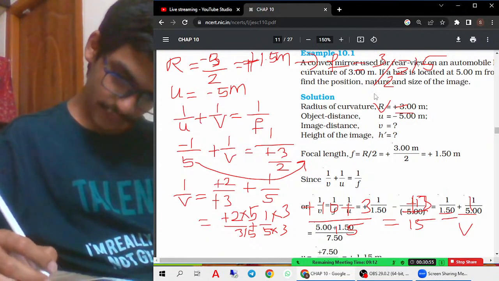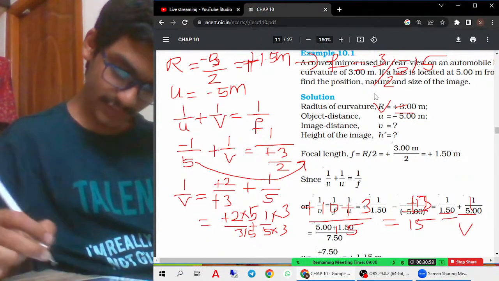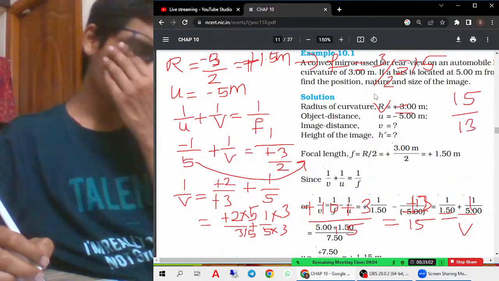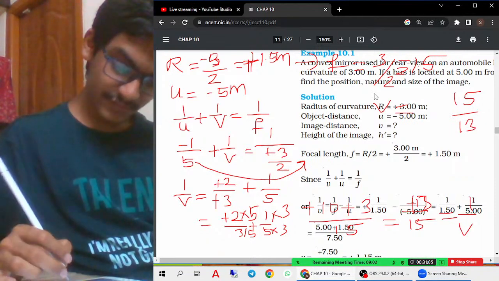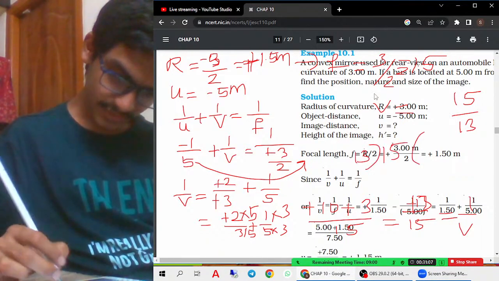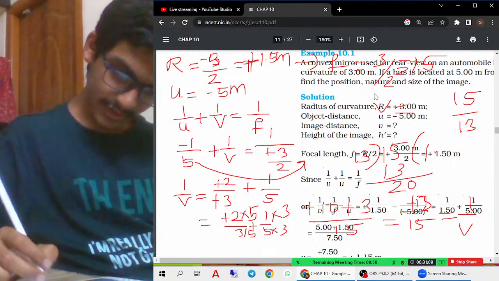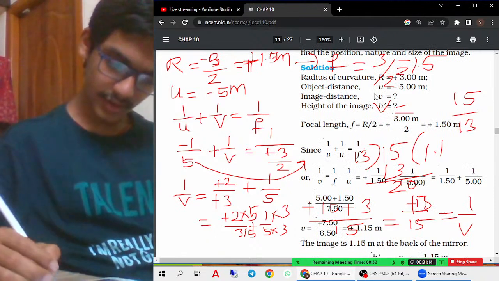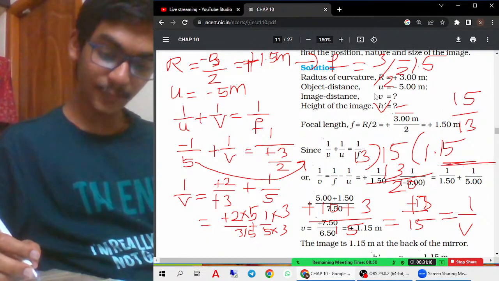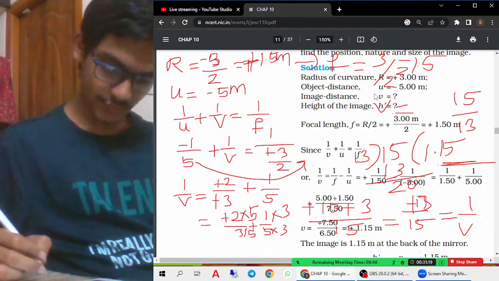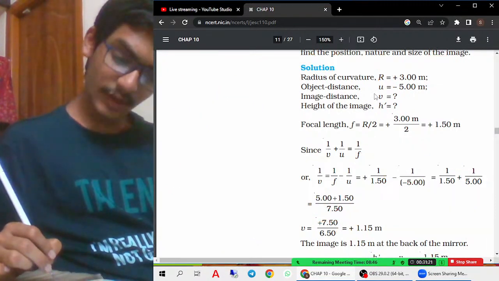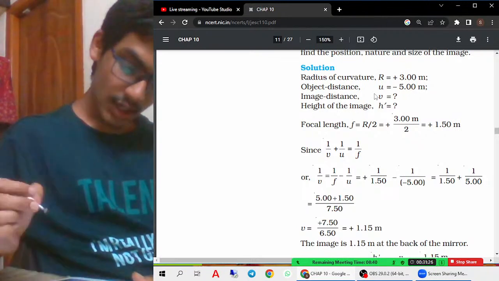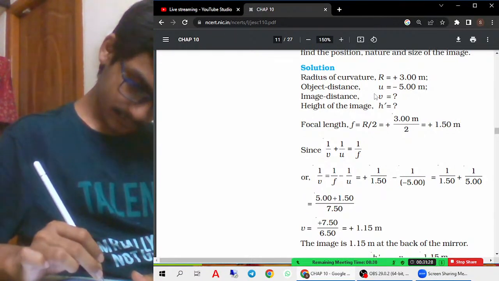So what you will get is 15 by 13, a positive value. I thought it was a concave mirror, but it is a convex mirror. So 13 by 15 means 1.15; you get the value 1.15 only. So let me draw the ray diagram. For both concave and convex mirrors, you have to use the same mirror formula only. Okay. So let me draw the ray diagram for this.